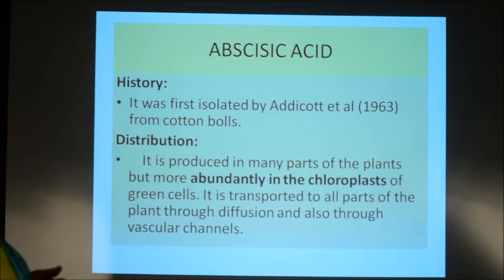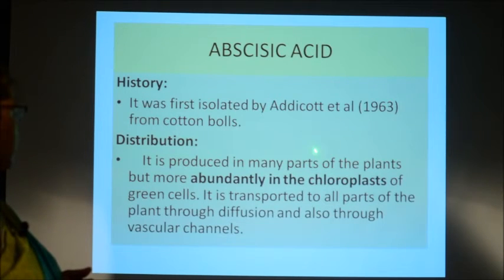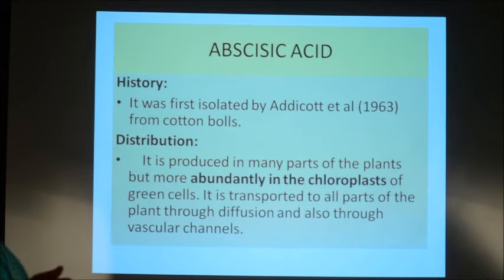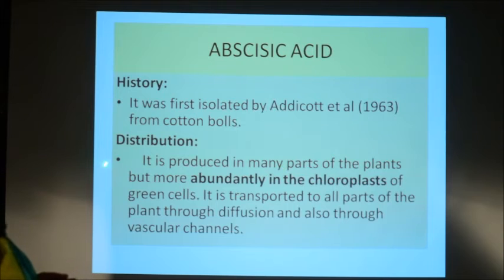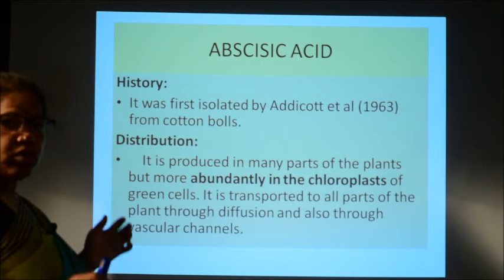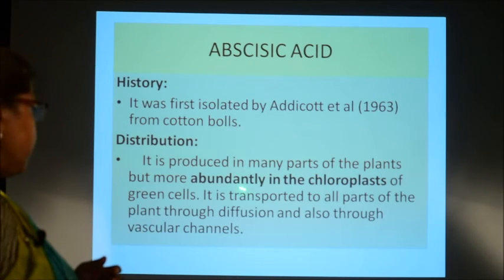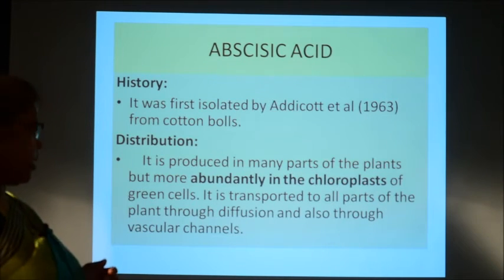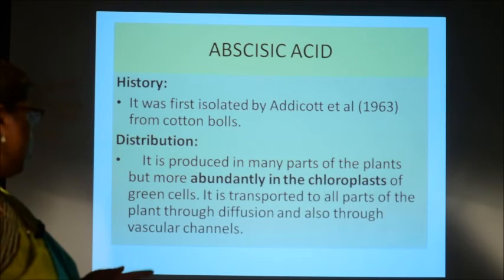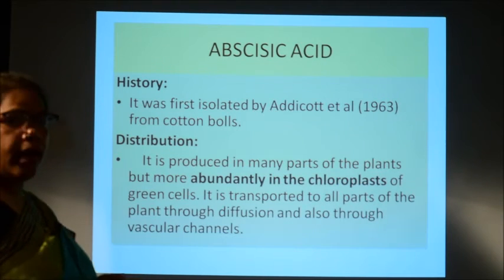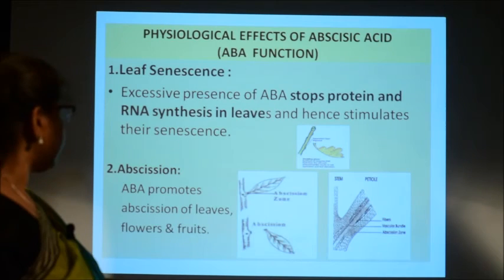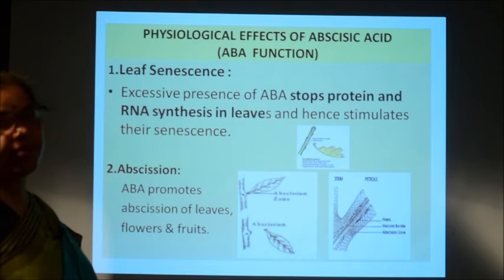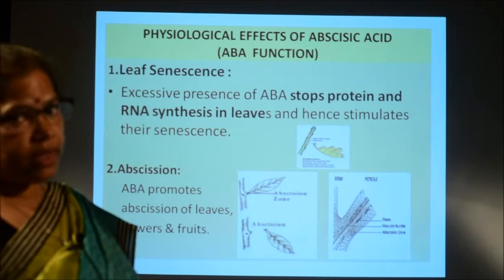It was first reported or isolated by Addicott in 1963 from cotton bolls. Abscisic acid is produced in many parts of the plant, but most abundantly it is produced in the chloroplast of the green cells, and it is transported to other parts through diffusion and also through vascular elements like phloem. Then what are the physiological effects or the applications of abscisic acid?